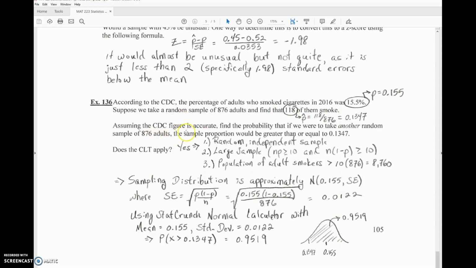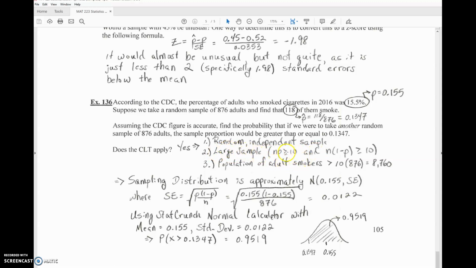Now, assuming that CDC figure is accurate, it's the population proportion, find the probability that if we were to take another random sample of 876 adults, the sample proportion would be greater than or equal to this guy, 0.1347. So does the central limit theorem apply first and foremost? Yes, it's a random independent sample. It's a large sample.